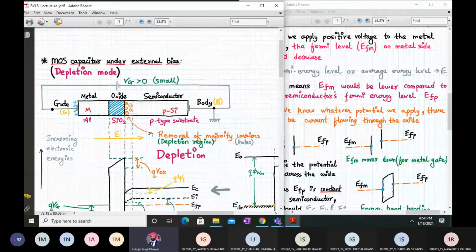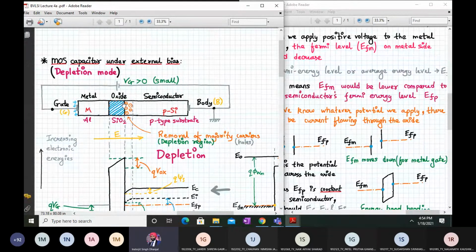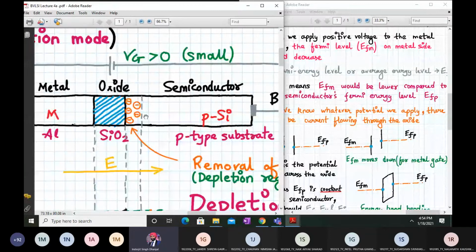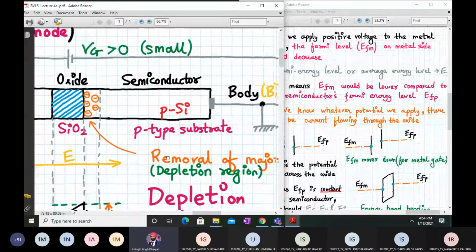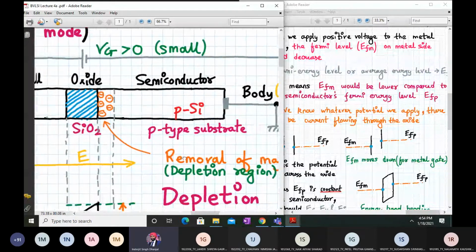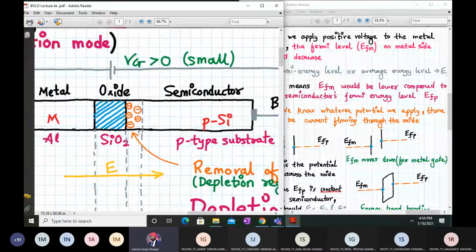We have removed the majority carriers, and this region we have already seen in the PN junction, where we have removed the mobile carriers and left the immobile acceptor ions. This region is called the depletion region. These are depleted of any mobile charge carriers; these are fixed immobile acceptor ions.